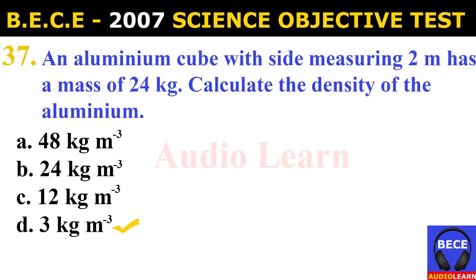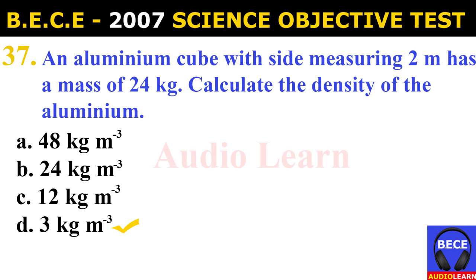Number 37. An aluminium cube with side measuring 2 m has a mass of 24 kg. Calculate the density of the aluminium. A. 48 kg m^-3. B. 24 kg m^-3. C. 12 kg m^-3.